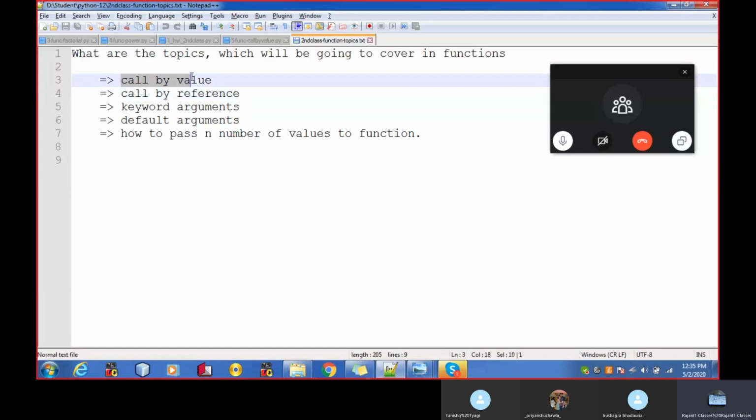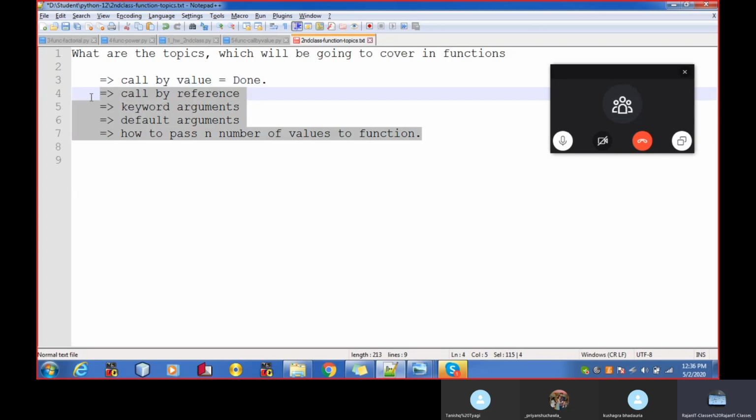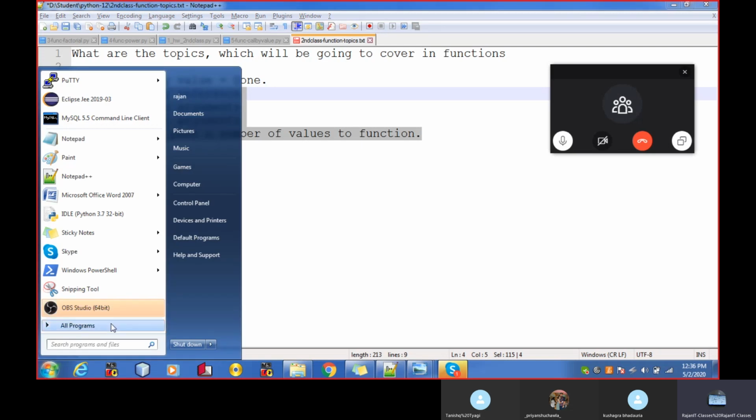So this topic has been completed. Okay, so we'll see the rest of the topics: call by reference, keyword arguments, default arguments, and how to pass n number of values to the function. So let's come to the very first topic. Let's see today's agenda, what I'm going to try to cover by today. Otherwise the rest will be covered tomorrow.